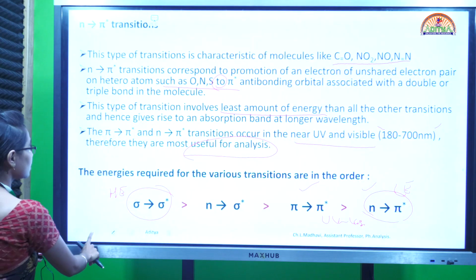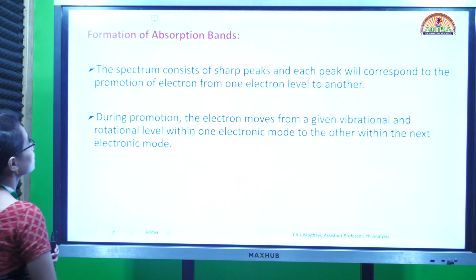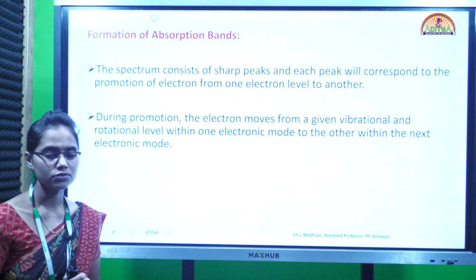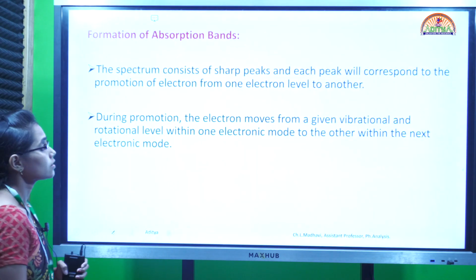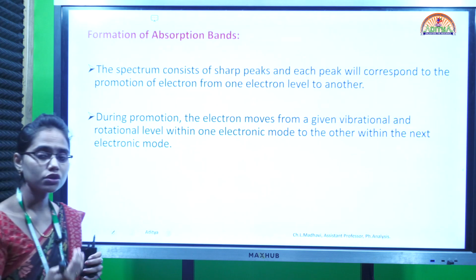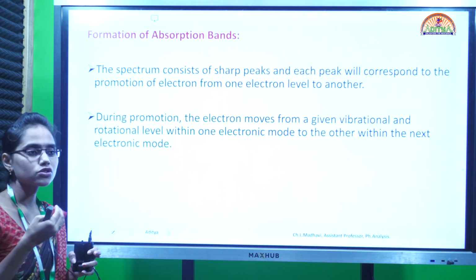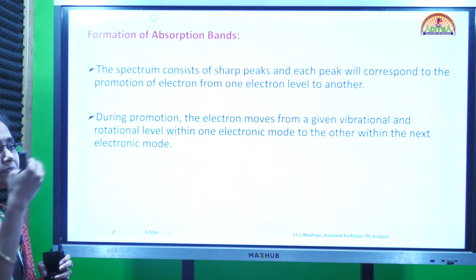So these are about the electronic transitions. And next, coming to the formation of the absorption bands. Normally when we see a spectrum, it consists of sharp peaks, and these peaks correspond to different transitions. A transition means the promotion of an electron from one energy level to the next energy level.